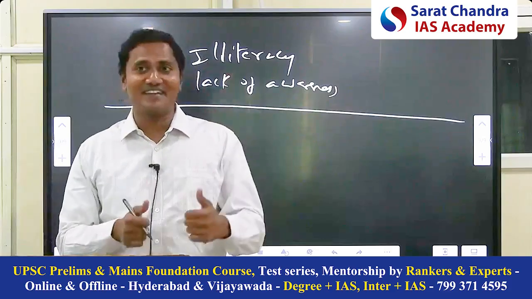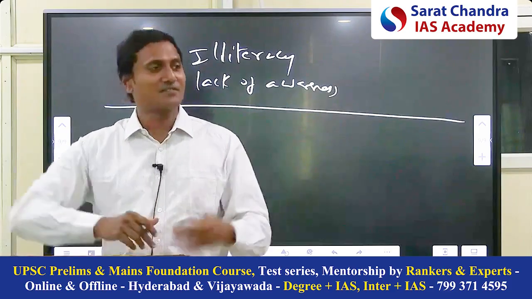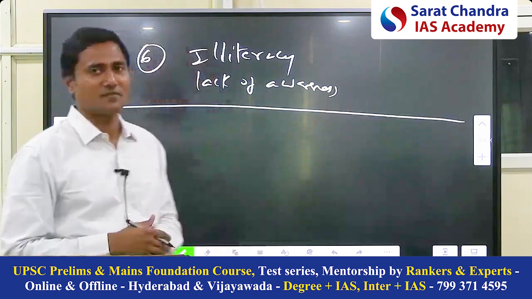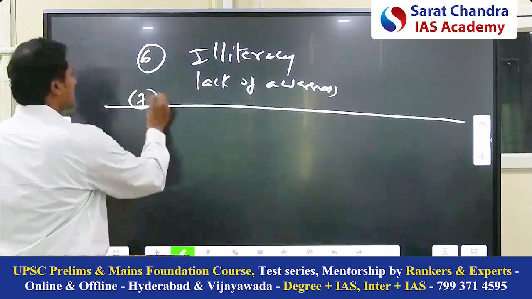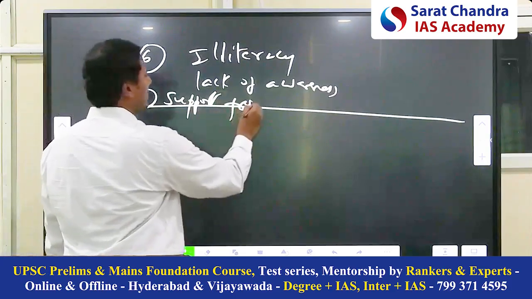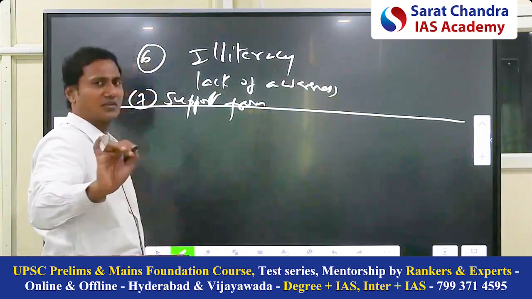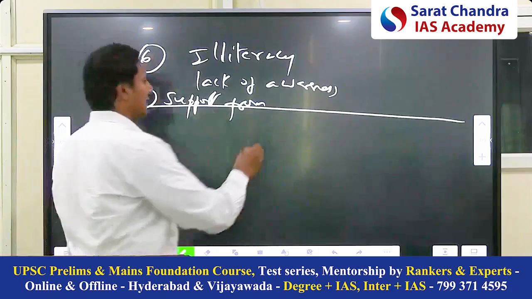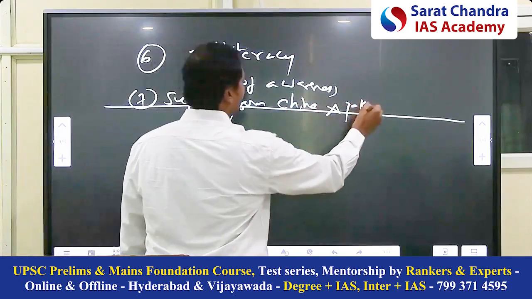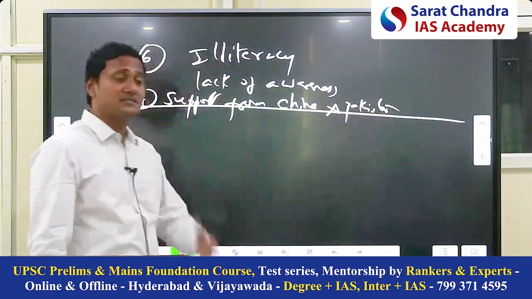But Naxals are well trained and can use better weapons. How are they getting them? They're getting it from China and Pakistan only. So another reason is the support of China and Pakistan. China now is not supporting, I think, but previously support from China and Pakistan actually increased Naxalism in India.